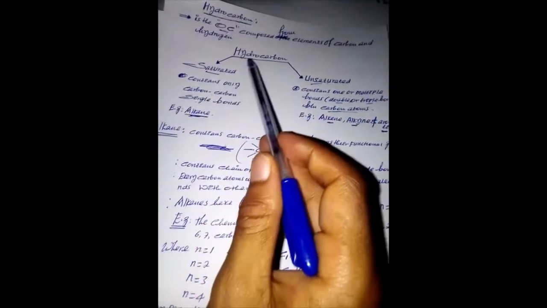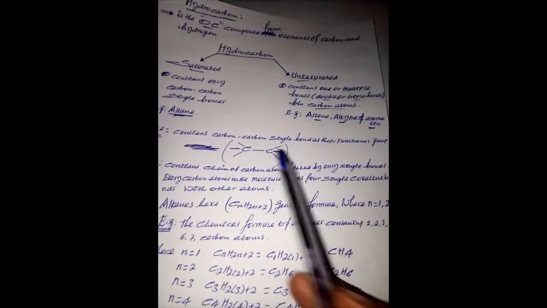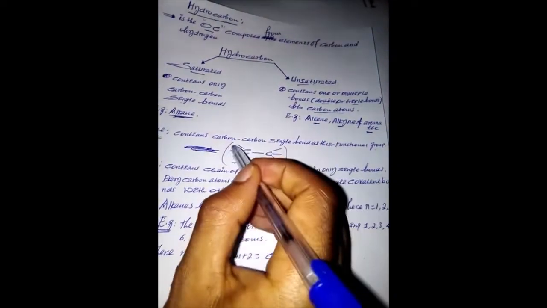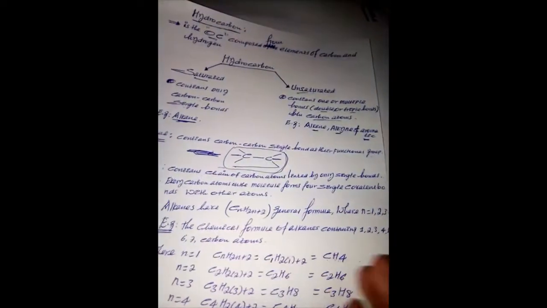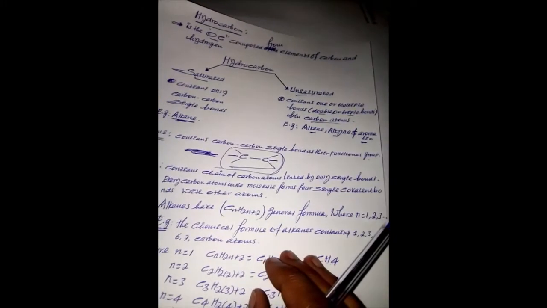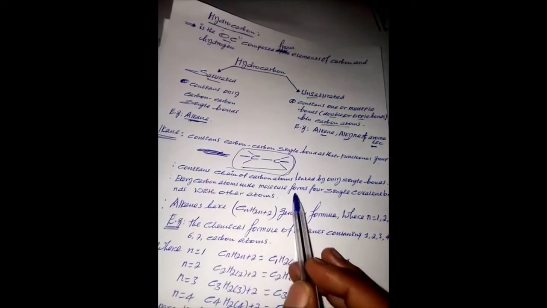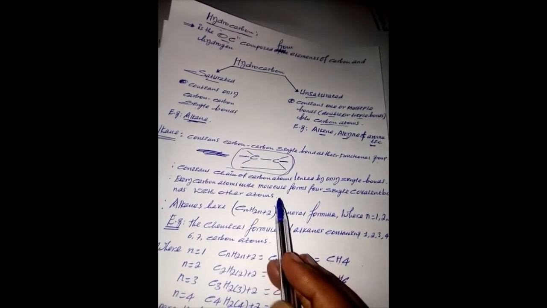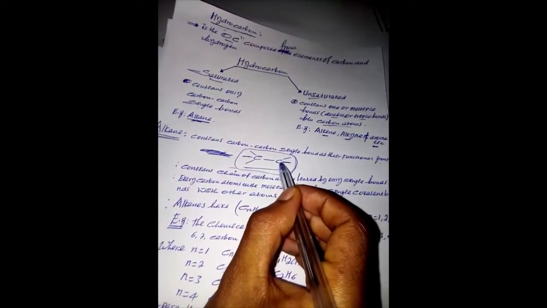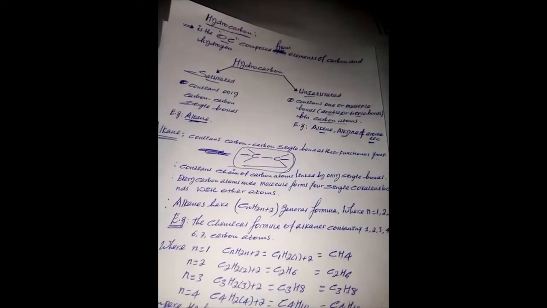Alkane is saturated hydrocarbon. It contains carbon-carbon single bond as their functional group. This is the functional group for alkane. Also, alkane contains a chain of carbon atoms which is linked only by single bond. Every carbon atom in the molecule forms 4 single covalent bonds with other atoms. For example, this carbon forms 4 covalent bonds with other atoms.